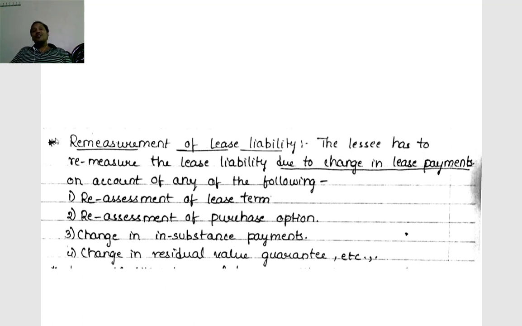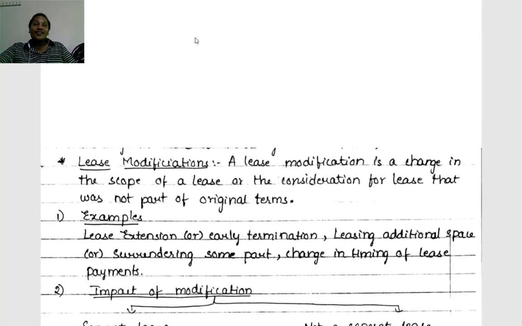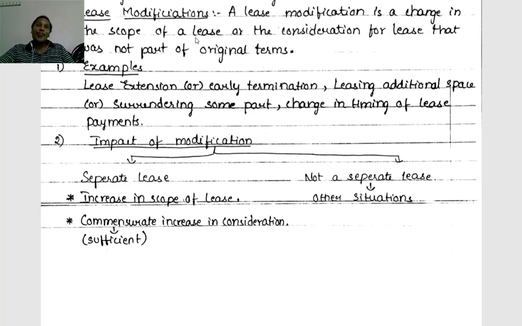The lease payment may change due to any of the following reasons: reassessment of lease term, reassessment of purchase option. Reassessment of lease term is an increase or decrease in lease term, which we discussed in lease modifications.